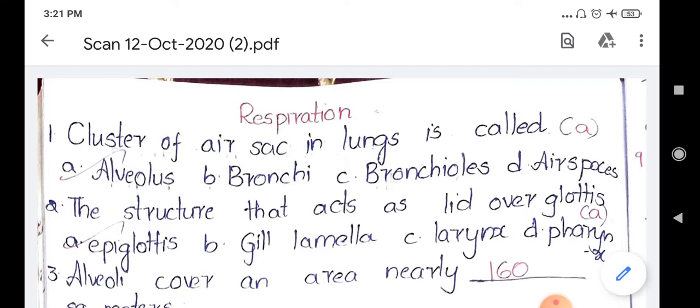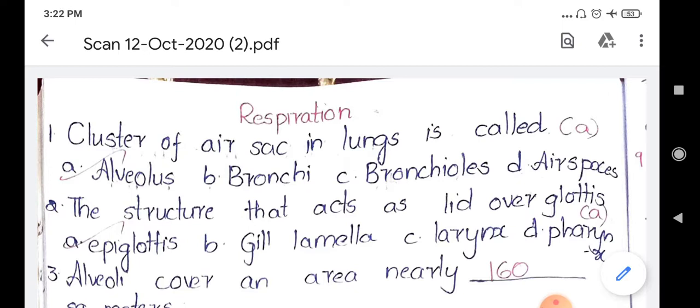Next, the structure that acts as the lid over the glottis. Pharynx and larynx are the two. Pharynx is a common passage for the food as well as the air. There we have a lid-like structure. That lid-like structure over the glottis is called the epiglottis. This plays a very important role in the passage of the food into the stomach as well as the passage of the air into the lungs. So the epiglottis is the most important structure present over the glottis as a lid.